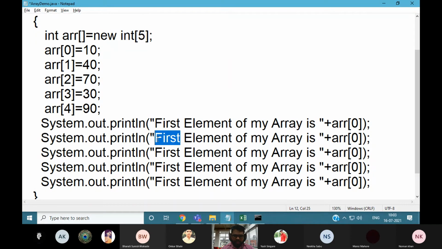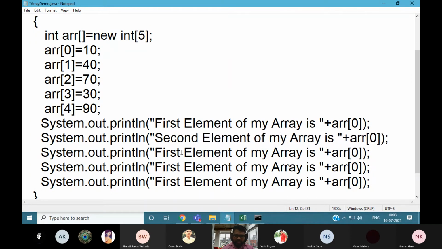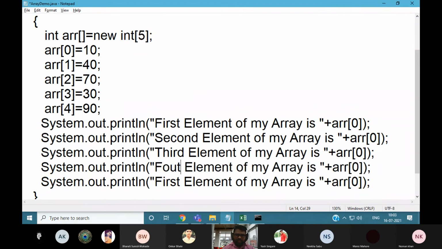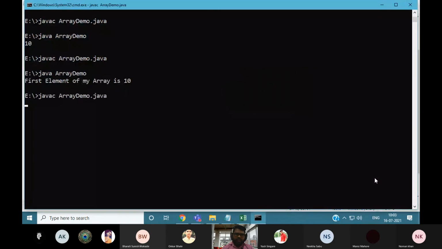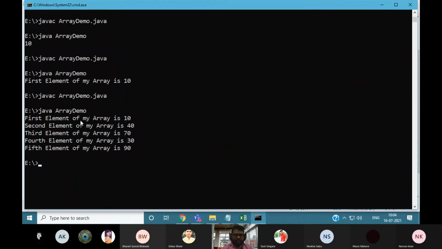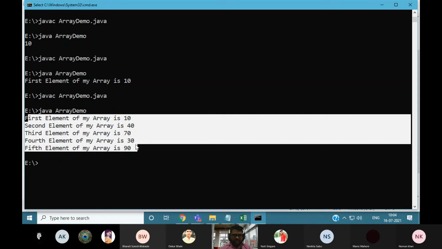So first element, then second element, you can say third, fourth, fifth. You can just modify the index number: 1, 3, 4. Just recompile and execute, and you will get the correct values. But if you don't want to access the elements